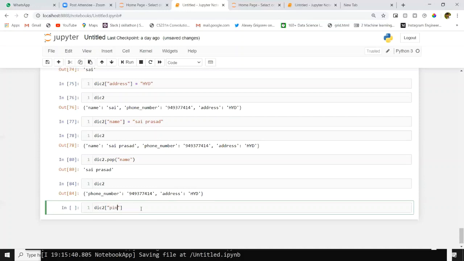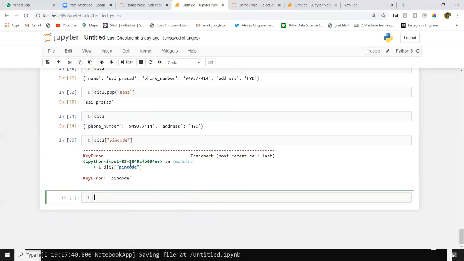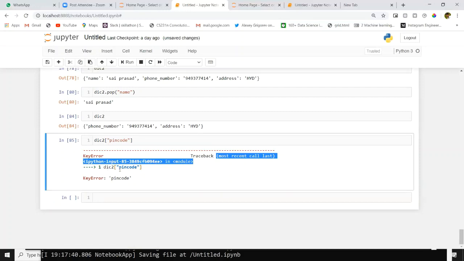But what I am giving here, I'm trying to access the key which is not available in the dictionary. So it is going to throw an error. This is the error: most recent call, dict2 pin code, KeyError. KeyError means a key is not present inside the dictionary. If you are trying to access a key which is not available in the dictionary, that will throw an error.